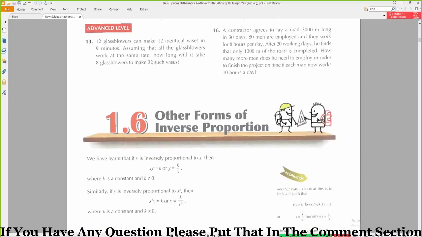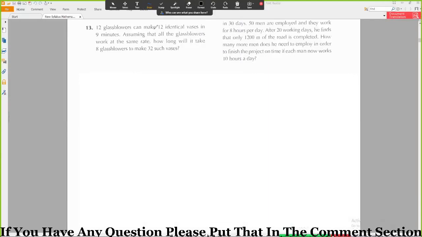Okay, question number 13, read this question. 12 glass blowers can make 12 identical vases in 9 minutes. Assuming that all the glass blowers work at the same rate, how long will it take 8 glass blowers to make 32 such vases? So three variables, and that is glass blowers, vases, and minutes or time.